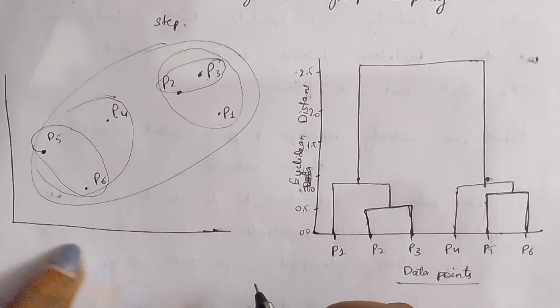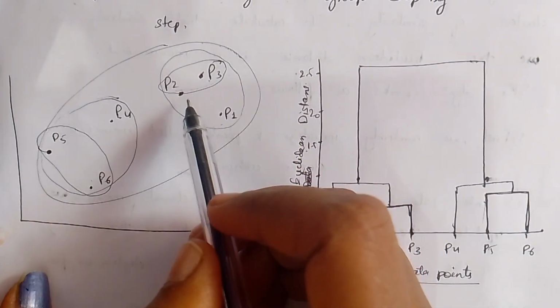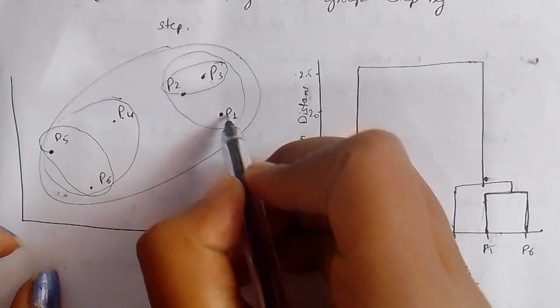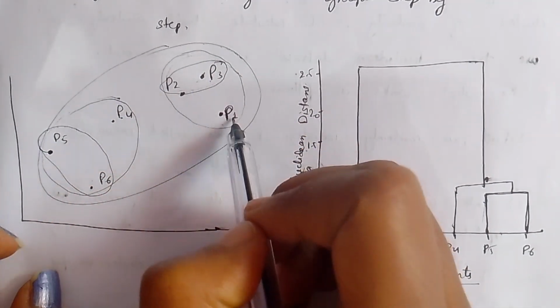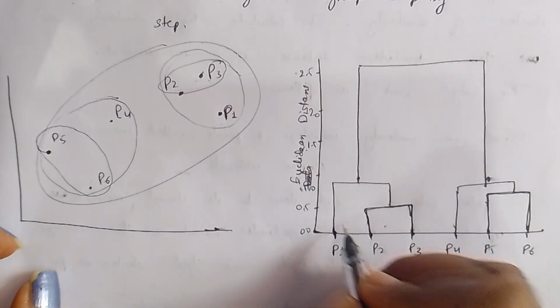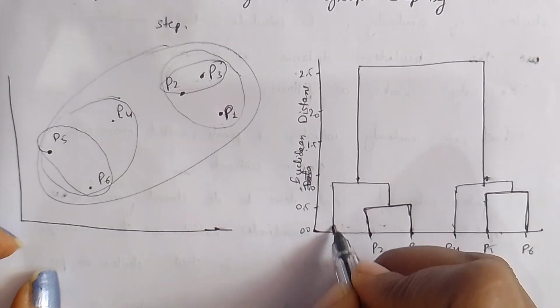Again, as we have formed this as one cluster and this as one cluster, now I am going to consider the nearer point to this cluster. I have this point nearer to this cluster, so I am going to group this cluster with this data point. So I will get another cluster like this: P1 with this P2 and P3 cluster.